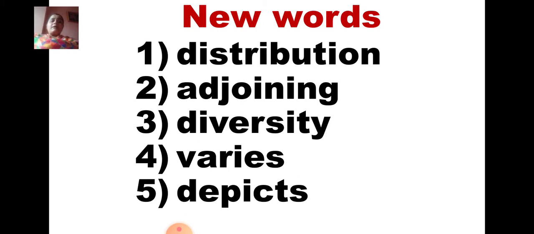And the last one, depicts. Depicts means it relates. It relates to something, so that is called depicts. Is that clear? Are you clear with all the 5 new words? I hope you have made a note of all the new words. Now let us see what is there.